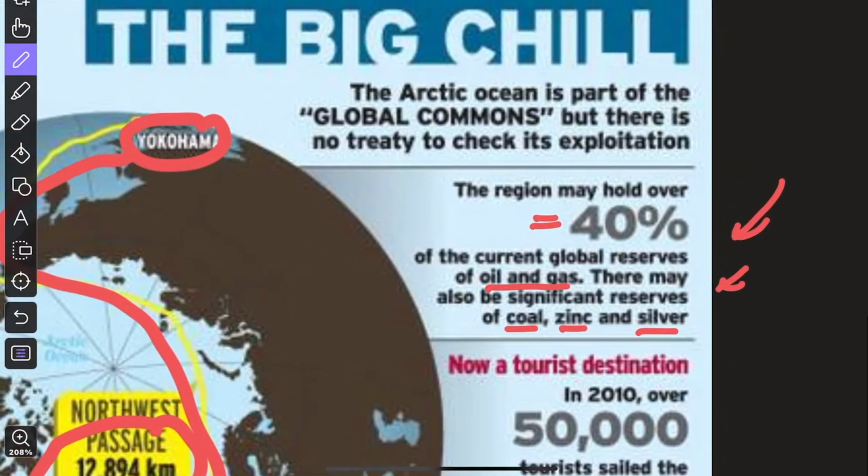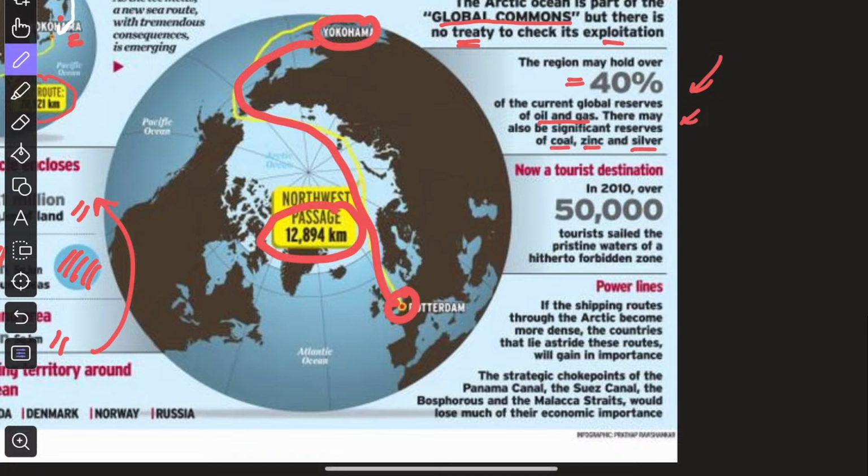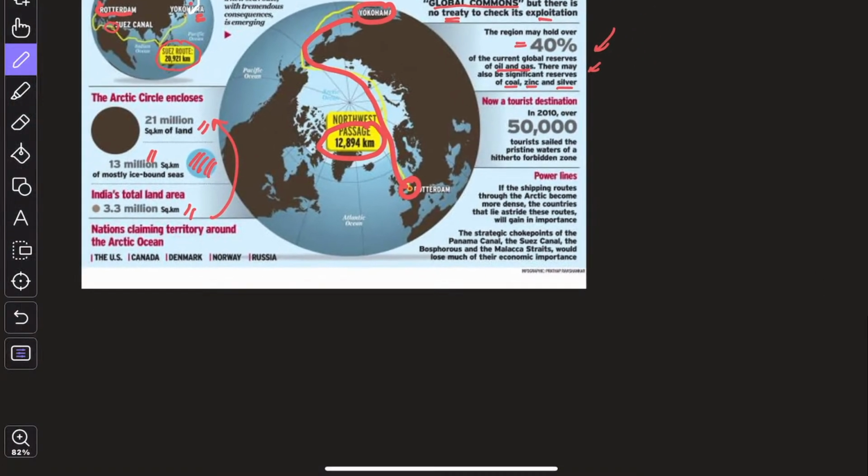Now, the Arctic Ocean is part of the global commons. Global commons means that it is a territory that is shared by everyone. Fine. Though there are some treaties regulating the activities in the Arctic, we don't have any comprehensive treaty to check its exploitation. Fine. Now understand this thing, that if this alternative route opens, then dependence on the Suez Canal will also come down. So this is the importance of the Arctic.